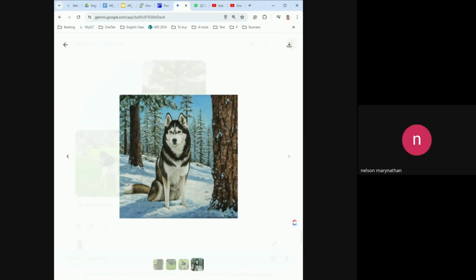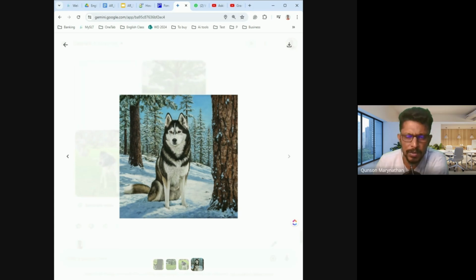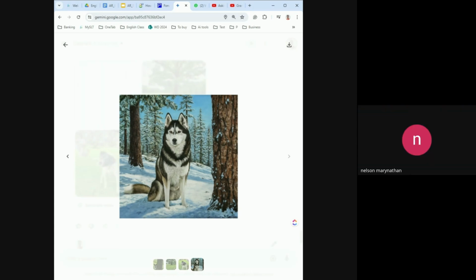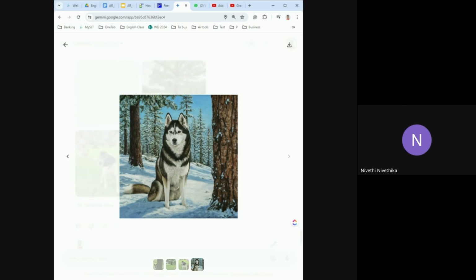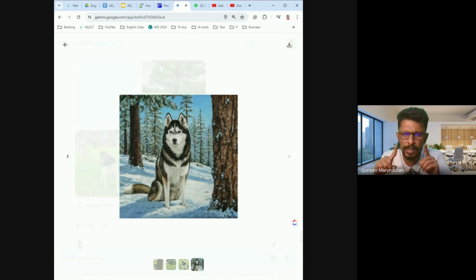Correct. The fox is next to the tree. Correct. The fox is under the tree. Yes, the fox is under the tree. That's also correct. The fox is between the trees. Yes, correct. The fox is between the trees.